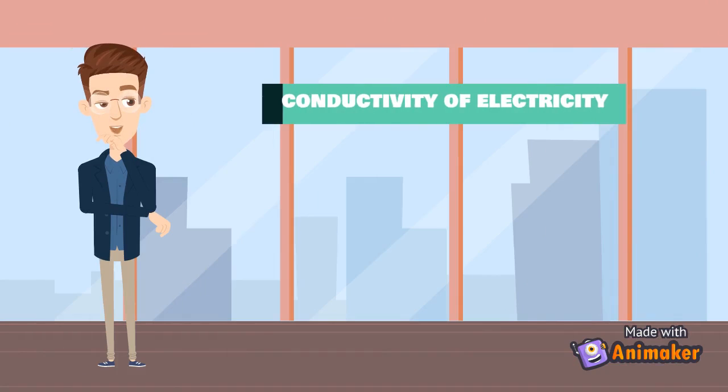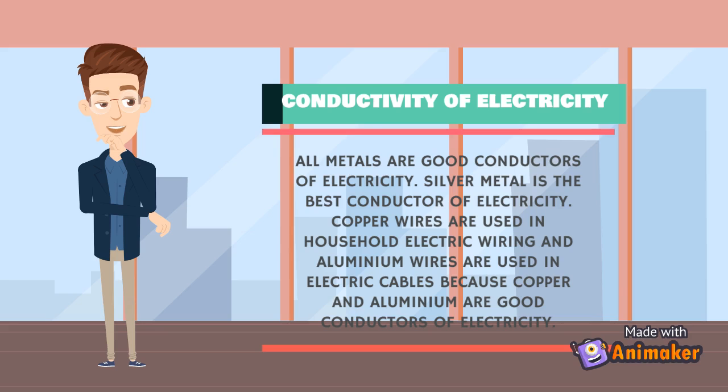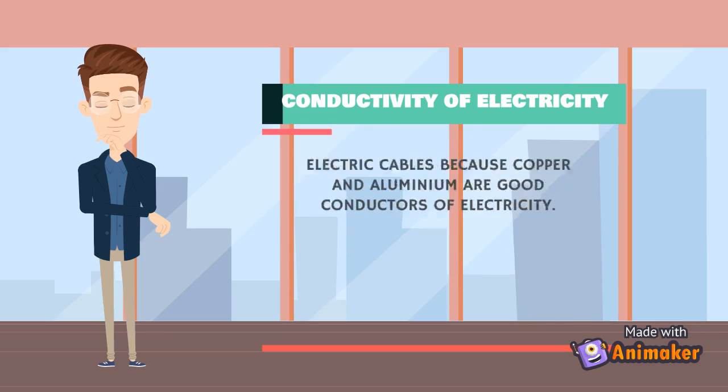Conductivity of electricity. All metals are good conductors of electricity. Silver metal is the best conductor of electricity. Copper wires are used in household electric wiring and aluminium wires are used in electric cables because copper and aluminium are good conductors of electricity.